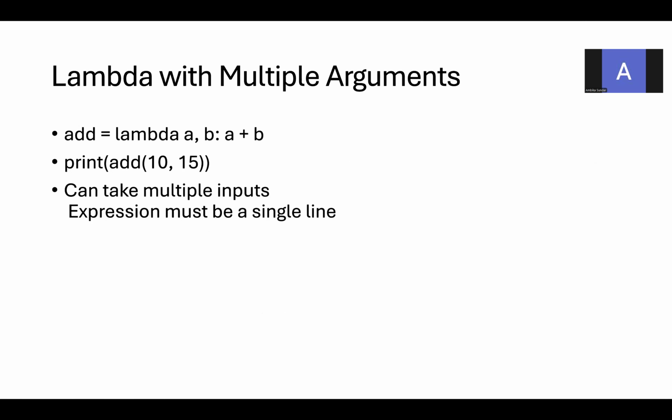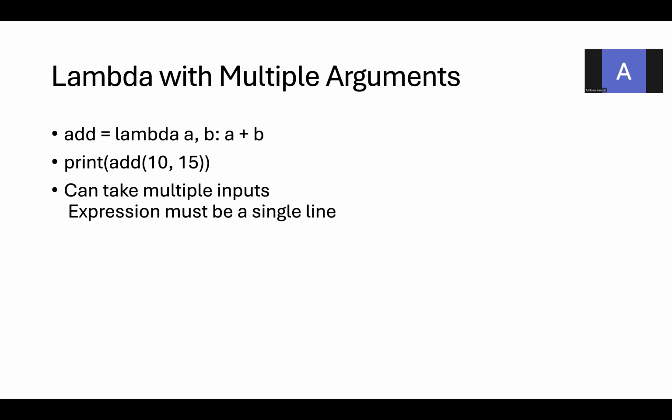Lambda with multiple arguments. add is equal to lambda a comma b colon a plus b. So add is the function name. In this lambda, you provide two parameters, a comma b, and in the function body you give a plus b. Then you call the function in the print statement, passing the values for a and b: 10 comma 15. So the output is 25.